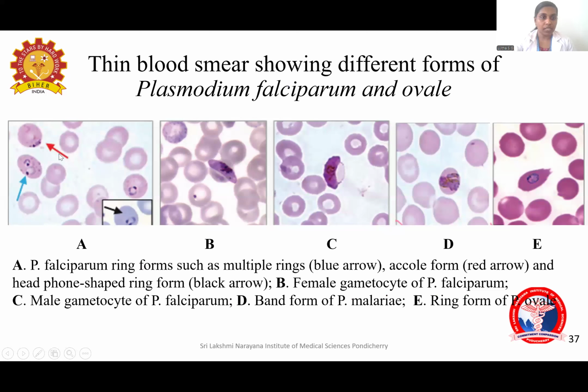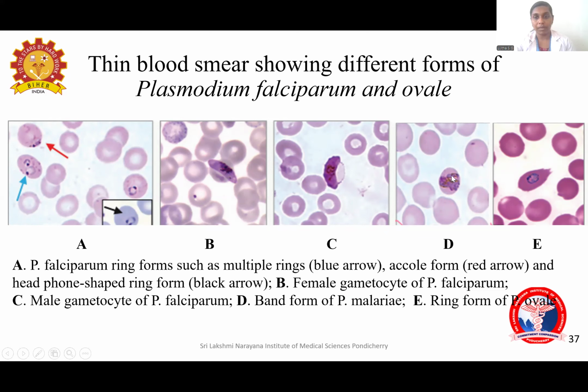Now this is Plasmodium falciparum. You can see the accole forms, that is, a ring form attached to the RBC membrane. Multiple ring forms, headphone-shaped ring forms. All these are seen in Plasmodium falciparum. Then the banana-shaped gametocyte of Plasmodium falciparum. This is the female gametocyte. This is the male gametocyte.